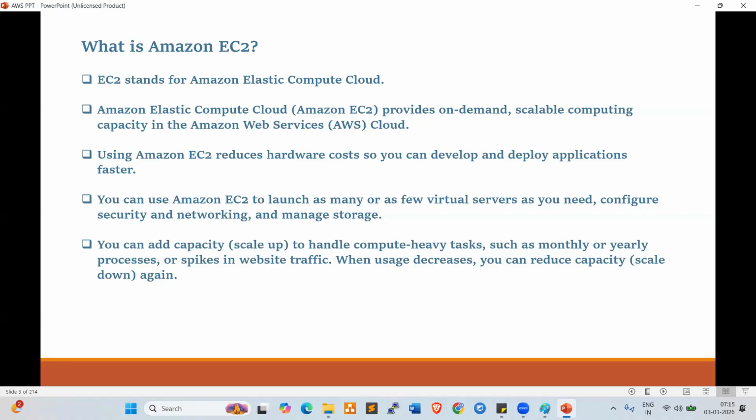They audit the costing and try to reduce it, and they require quick deployments. That is why every organization and project team is migrating to cloud.